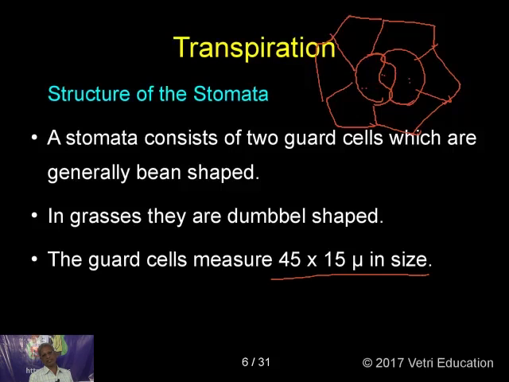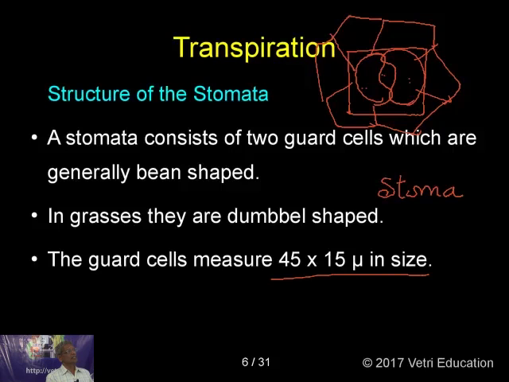Some anatomists call this structure a stoma. They use it in the singular form. They call this a stoma, and when many stoma are present, they call it stomata. According to them, stoma is singular, stomata is plural. Okay, do we understand that?